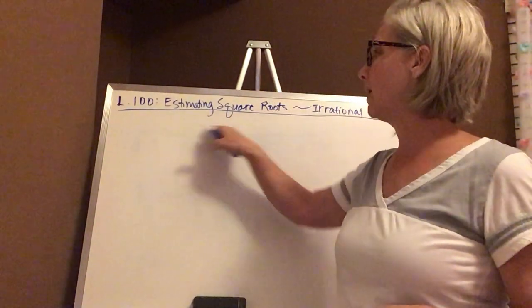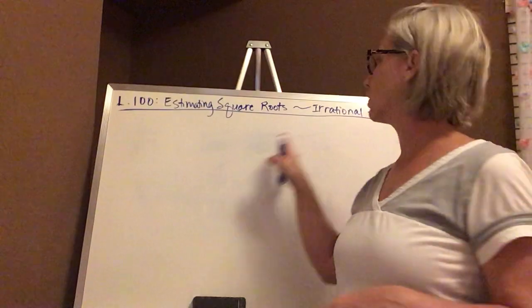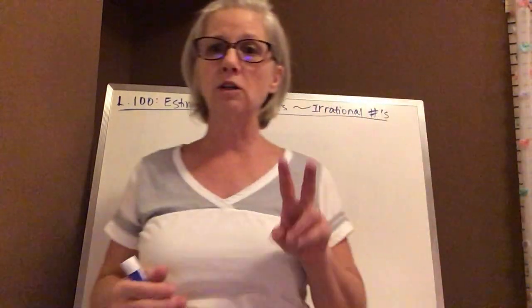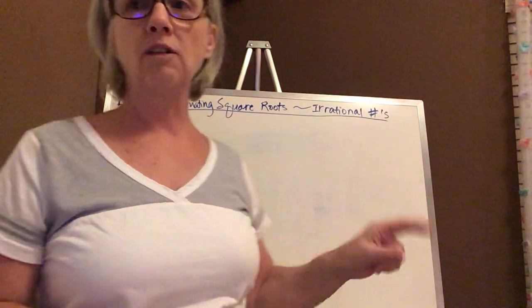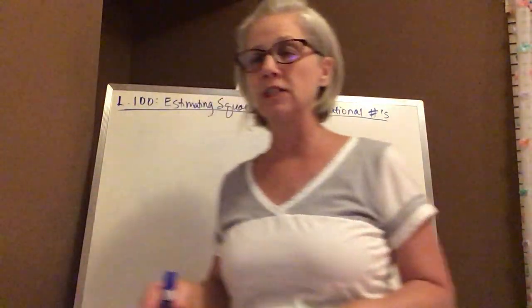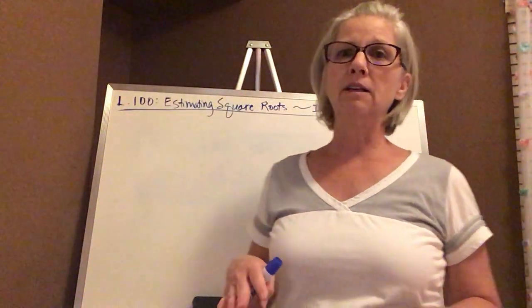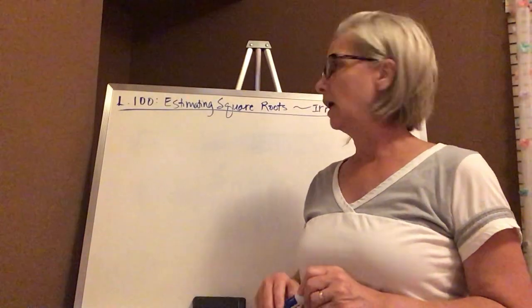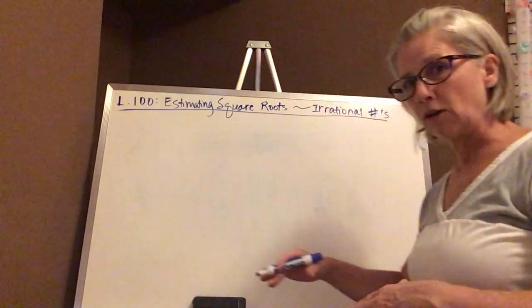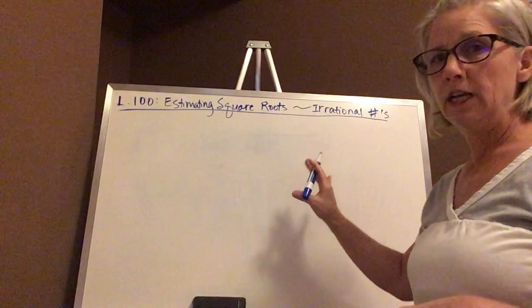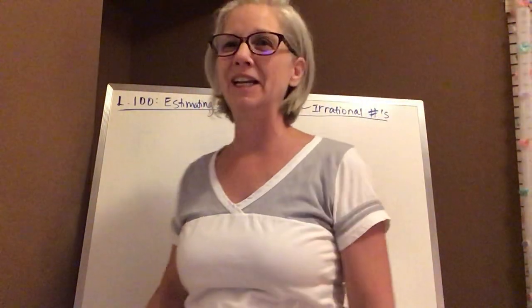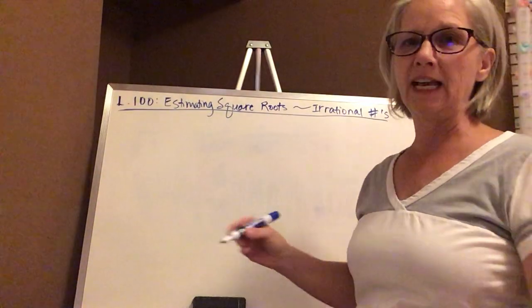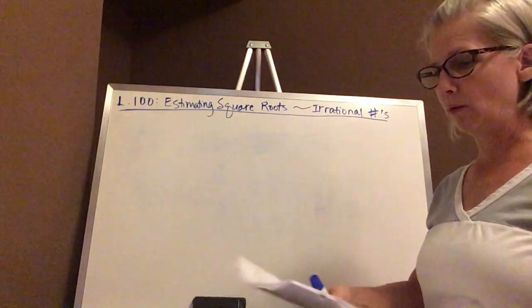So we're going to be talking about estimating square roots, and we're going to be talking about irrational numbers. So there's two things we're going to be covering today, but they do actually go nicely together. Let me also let you know I'm in a smaller space in one of the rooms in my home, and so sometimes I may have to pop out a little bit so you can see the whole board. So if you don't see my face, I'll be back, but I've got to make sure that you guys can see what I'm doing up here.